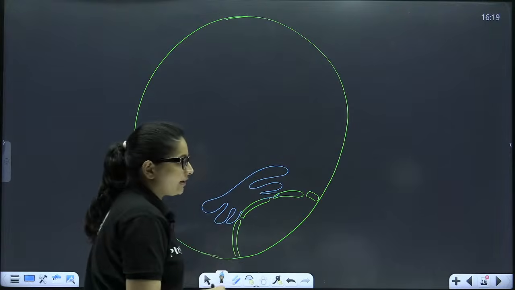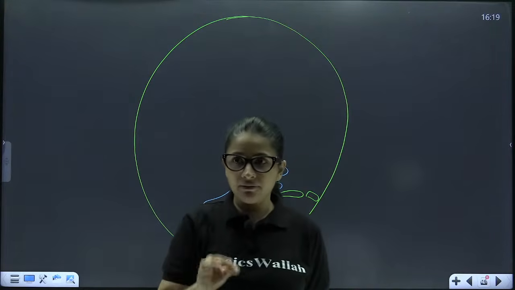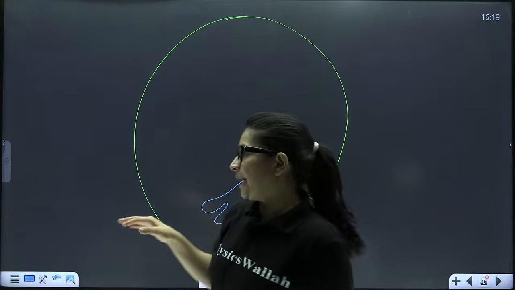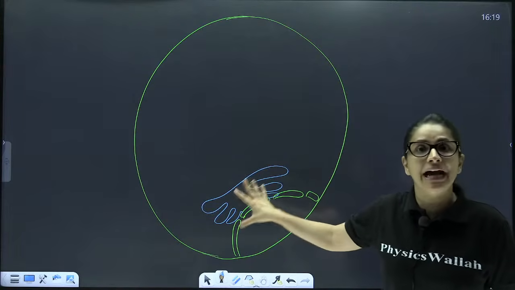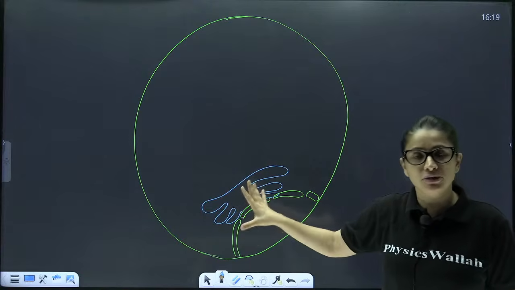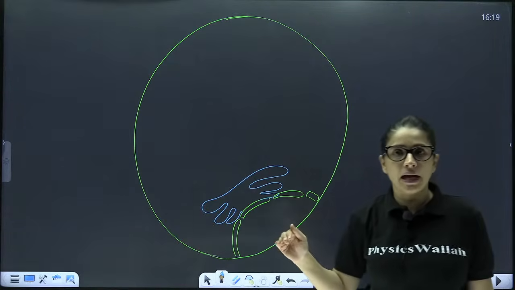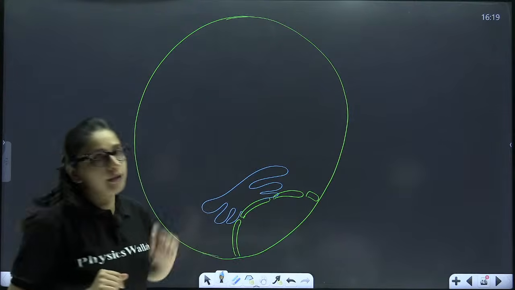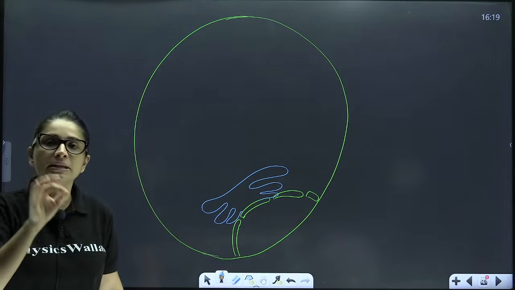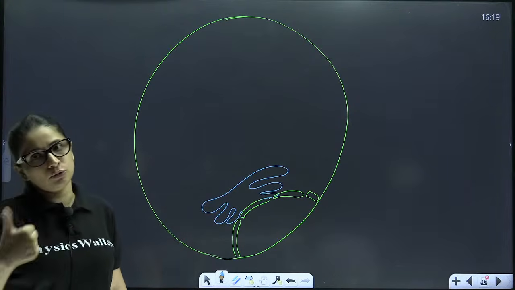So whenever I have to start my concept of the endomembrane system, and whenever I have to start with ER, the endoplasmic reticulum, the first thing which I need to draw is the nucleus. Because it is the outer membrane of the nucleus which gives the attachment site to the ER.